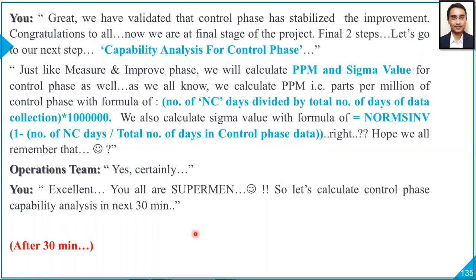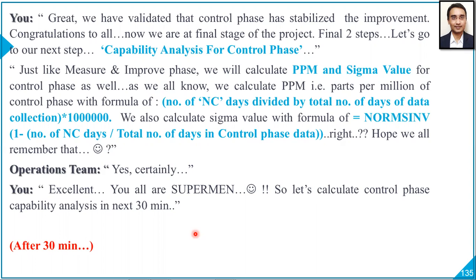So after 30 minutes, they collated the data together for control phase, then found how much is the non-compliances, that is defective days, and the total number of days they collected the data in control phase. With the help of these two things, they calculated PD, that is proportion defective, and the PD into 1 million, in other words 10 lakhs, will give us ppm.